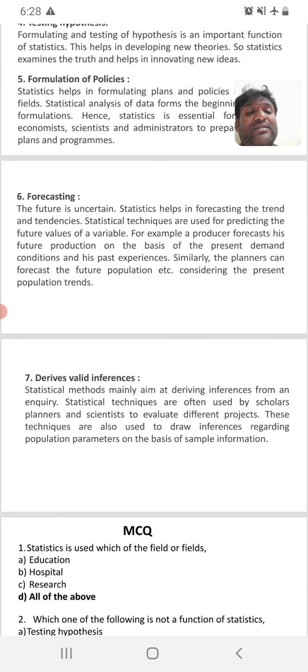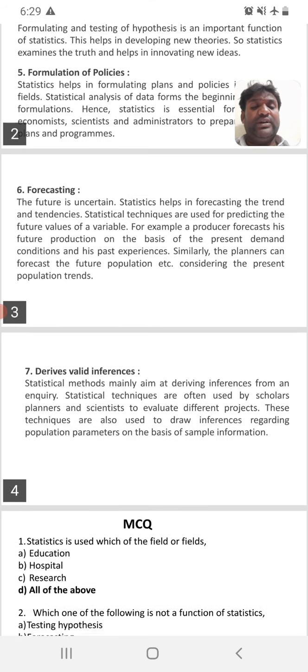Derives valid inferences. Yes, statistics is majorly a decision-taking subject. It helps us to take decisions. It helps us to derive valid reasons or conclusions. These are inferences, and it helps us to take a valid decision with the help of data. When business management wants to take a decision, without data they can't take the decision. So data or statistics helps business in decision making. This is another function of statistics.